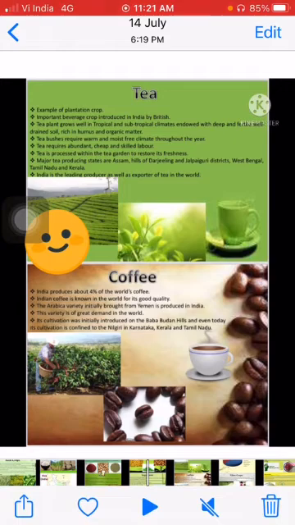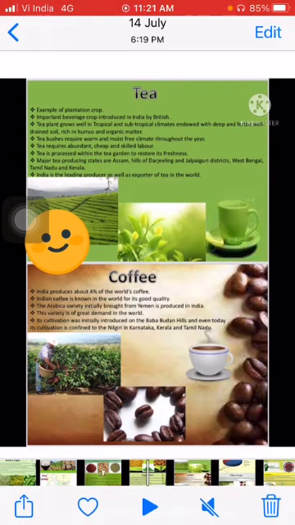The soil should be fertile and well drained, rich in humus and organic matter. Labor required is intensive. It is grown in Assam, the hills of Darjeeling and the districts of West Bengal, Tamil Nadu and Kerala.